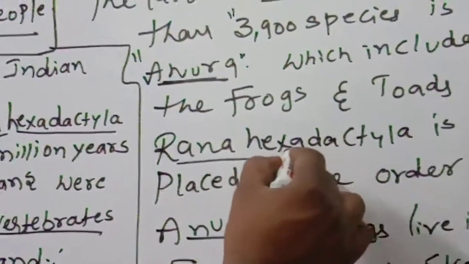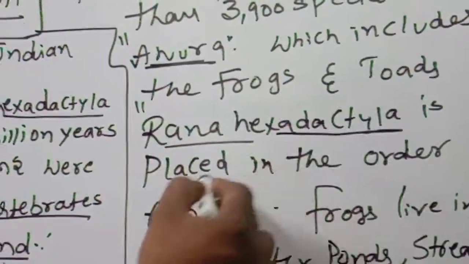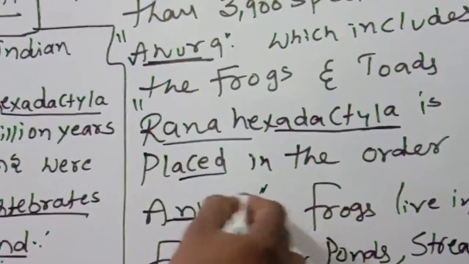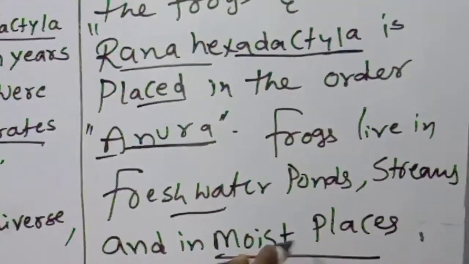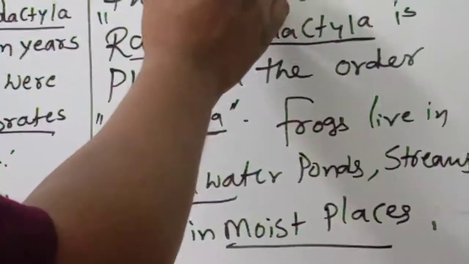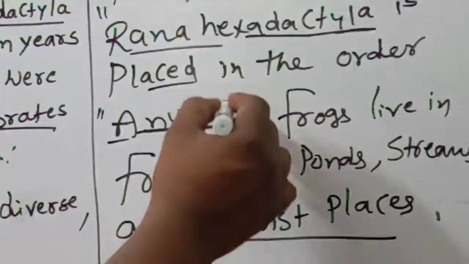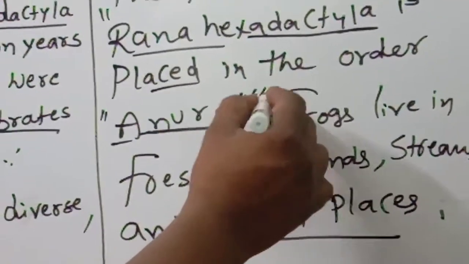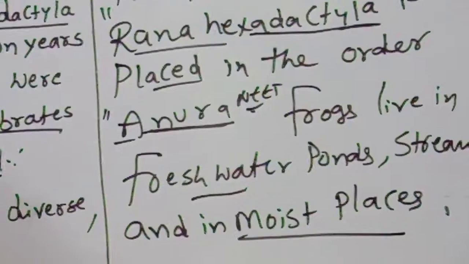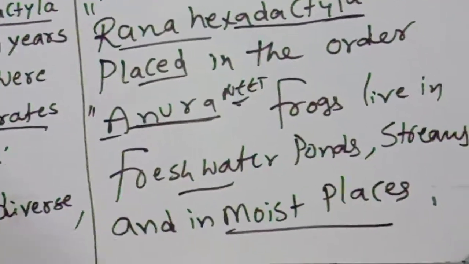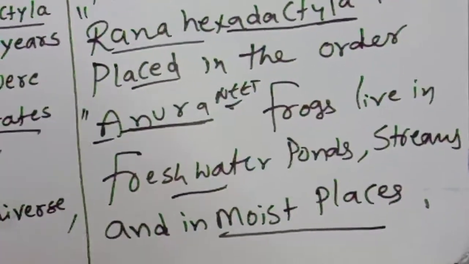Rana hexadactyla is placed in the order Anura. Frogs live in freshwater ponds, streams and in moist places.